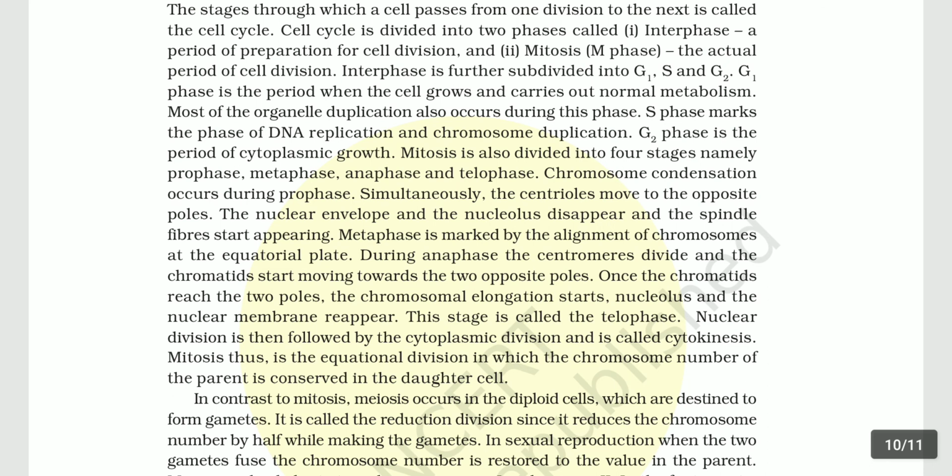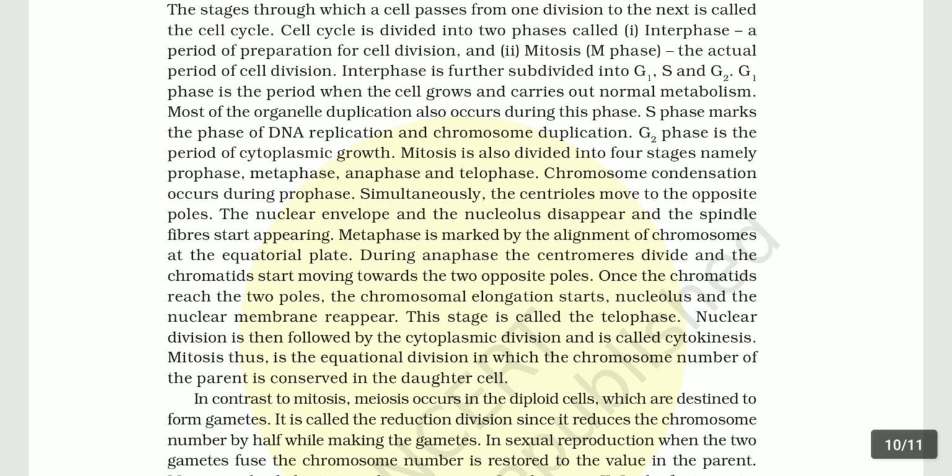Once the chromatids reach the two poles, chromosomal elongation starts. Nucleolus and the nuclear membrane reappear. This stage is called telophase. Nuclear division is then followed by cytoplasmic division, called cytokinesis. Mitosis thus is the equational division in which the chromosome number of the parent is conserved in the daughter cell.